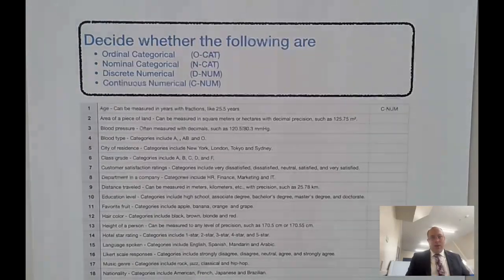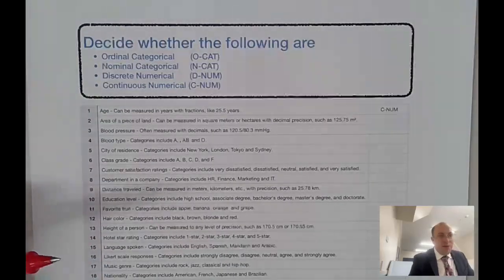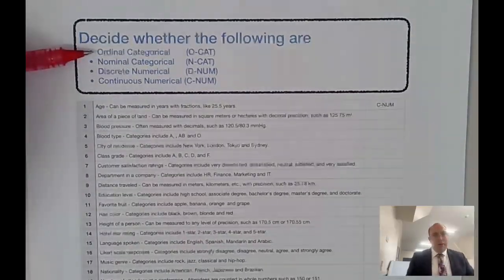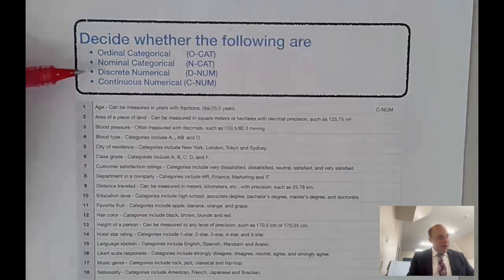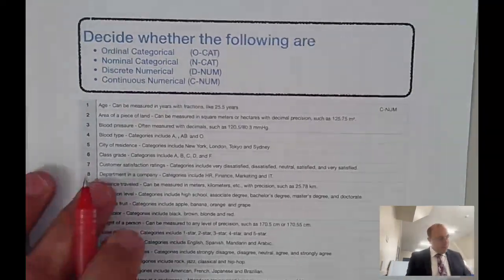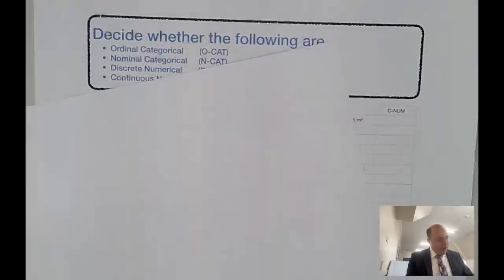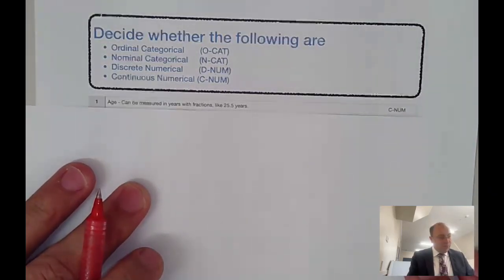Okay, in this video, we're going to decide whether the following types of data are ordinal categorical, nominal categorical, discrete numerical, like we count them, or continuous numerical, like we would measure them. And the first one's been done for you, the age of a person when we measure it. And so that is actually continuous numerical.